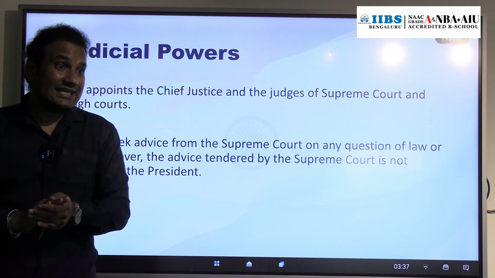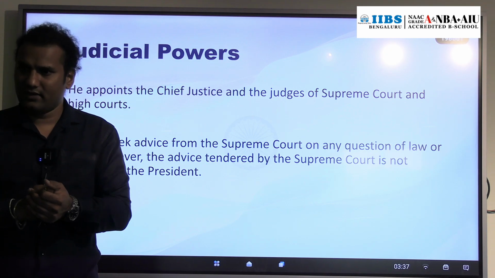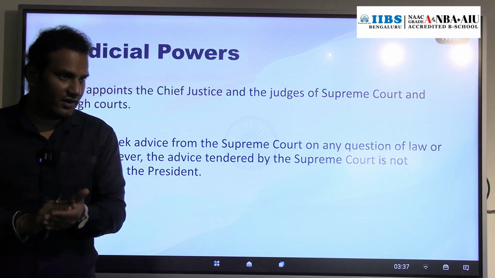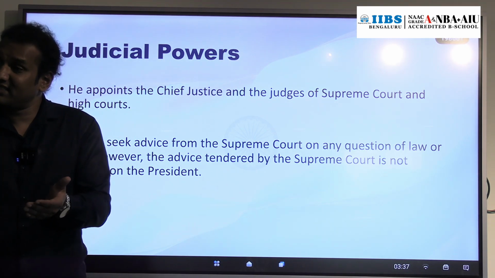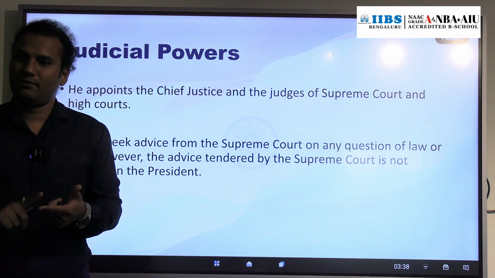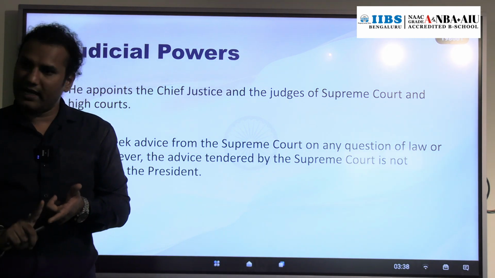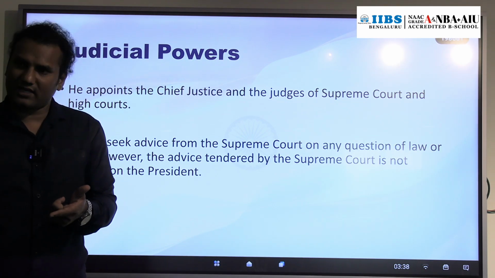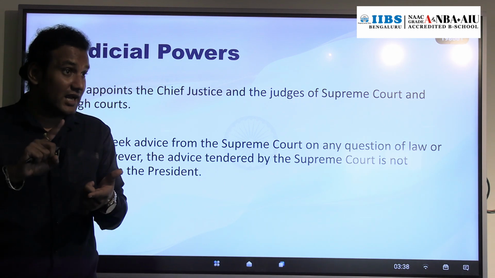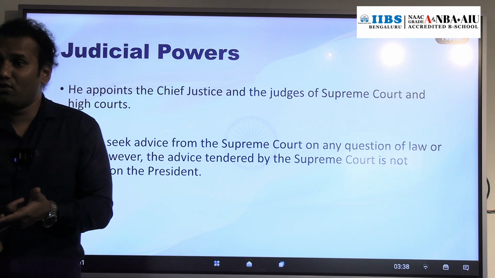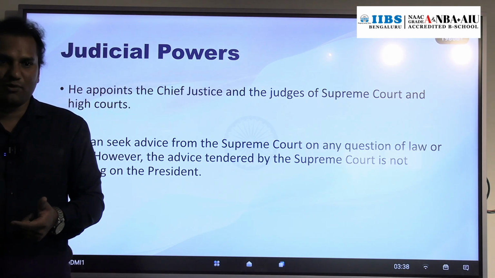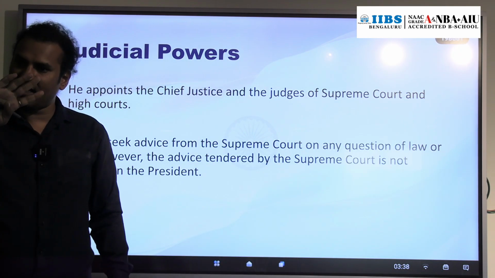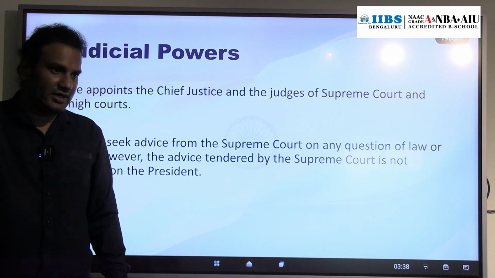Now state level. At the state level we have a High Court, right? So the Chief Justice of the High Court will be appointed by whom? The President. Then judges other than the Chief Justice of the High Court will be appointed by whom? The President. In the High Court there is also a transfer of judges from one state to another. The transfer of judges of the High Court will also be done by whom? The President. In the Supreme Court there is no transfer, as we have only one Supreme Court. In the Supreme Court we have one Chief Justice and puisne judges, who will be appointed by the President.